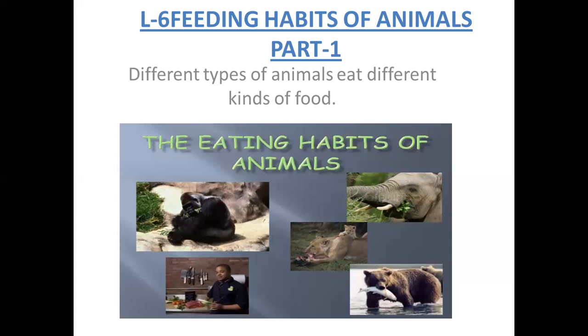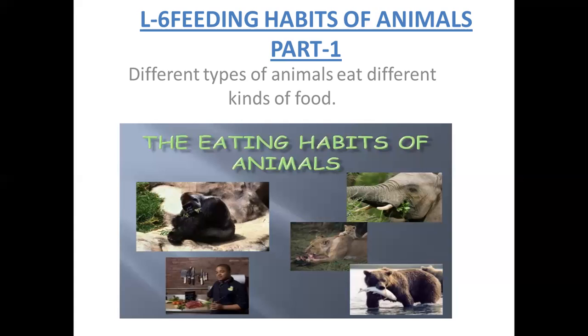wolf. So after the tiger ate the flesh, after killing the animal, it leaves some part of the flesh. Then at that time, these remains after hunting by the tiger can be eaten by this fox, etc. Sometimes they eat the remains of dead animals also. When the animals die, after some days they eat those remains of the dead animals. So that kind of animals also will be present.